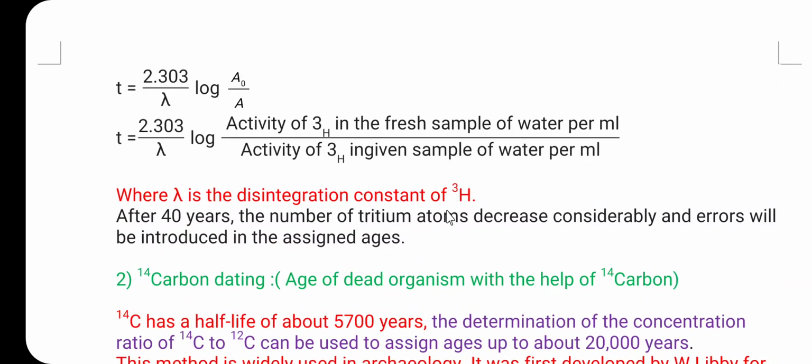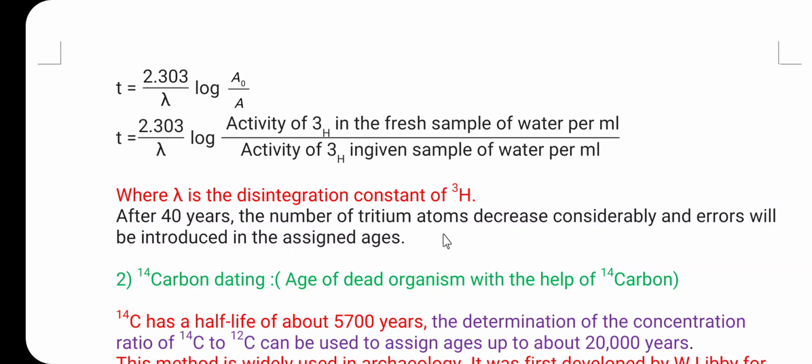constant for the tritium. After 40 years, the number of tritium atoms decreases considerably and error will be introduced in the assigned ages. That is why with the help of this technique, we can determine the age of water only up to 40 years. So this is the first application of the radioisotope in age determination.